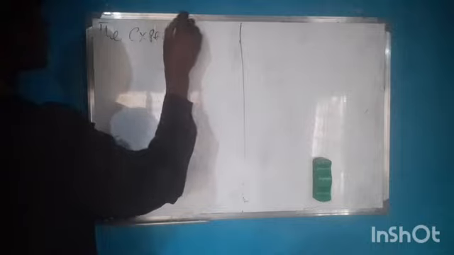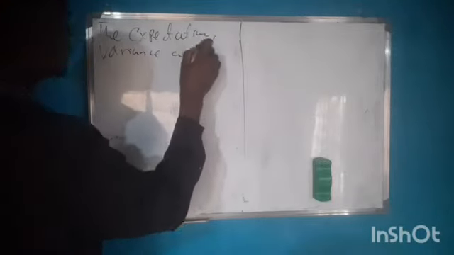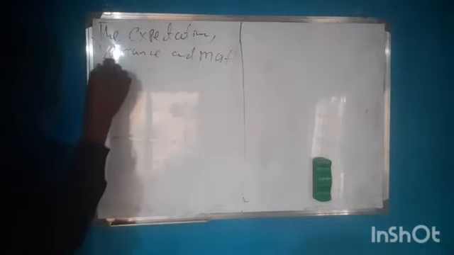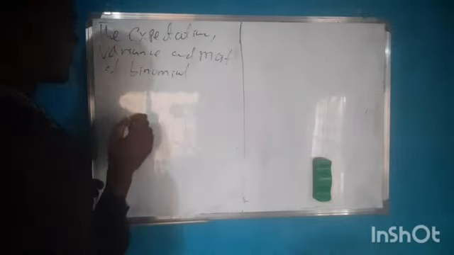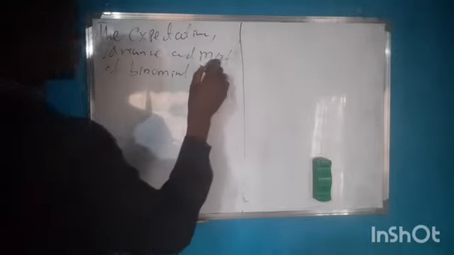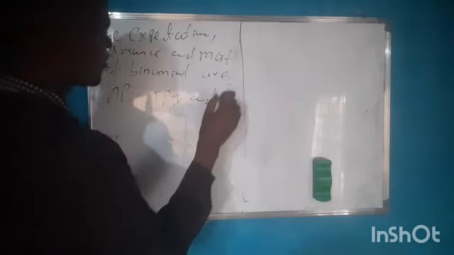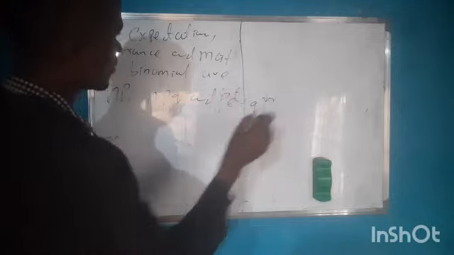The expectation, variance, and MGF, which is the moment generating function of a binomial distribution, are np, npq, and (p exponential t plus q) raised to power n.